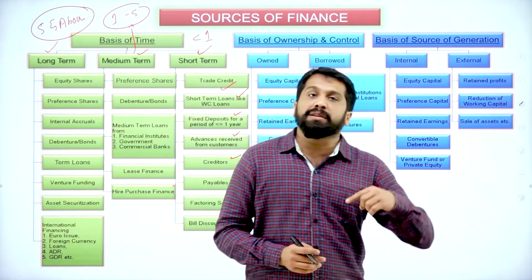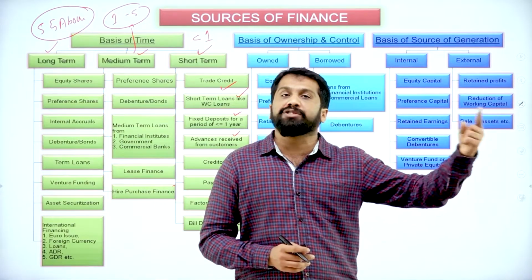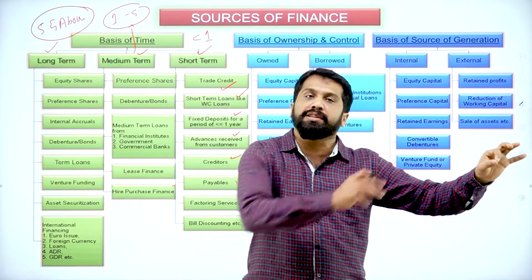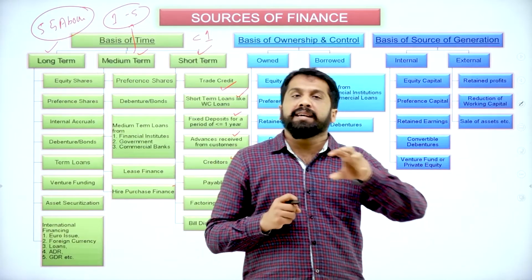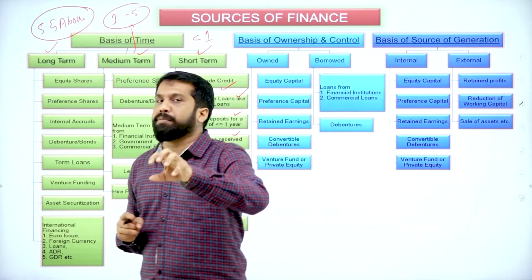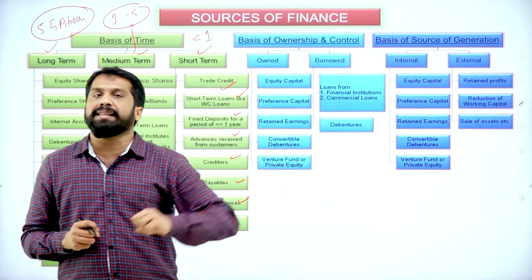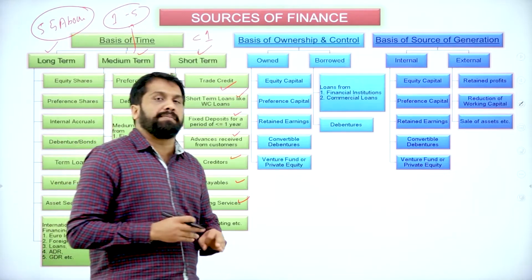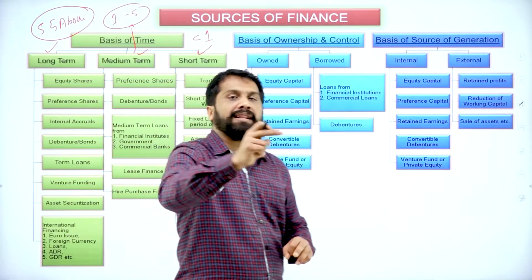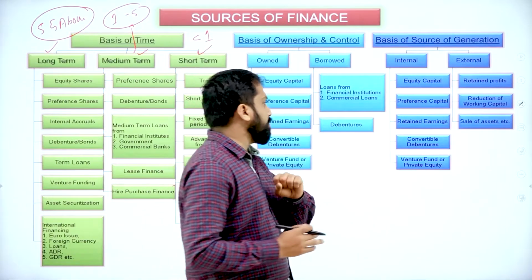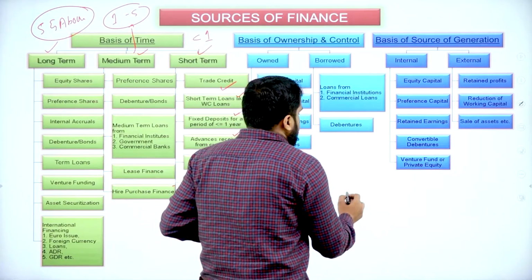What you will do? You will go to outsiders like a financial lender. You will give that customer check to that financial lender. You will collect your money. Like 10,000 I am supposed to collect from you, but out of 10,000 I collected 9,000 from the money lender. So after 3 months, the money lender will come to you. He will collect 10,000. That is called factoring. I'll give you a simple example.